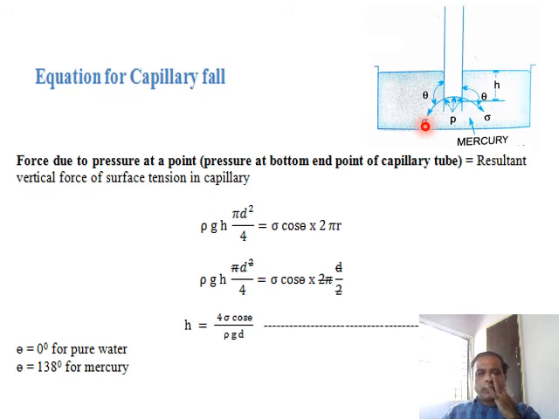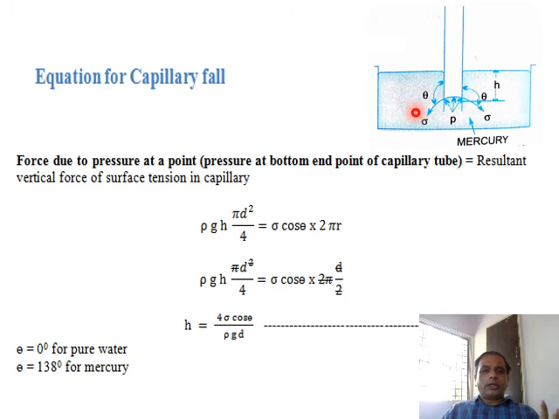And one more thing we have to understand: when will there be a capillary rise, and when will there be a capillary fall? It is very simple to understand. If cohesive force is dominant over adhesive force, we find a capillary fall. If adhesive force is dominant over cohesive force, we find a capillary rise.